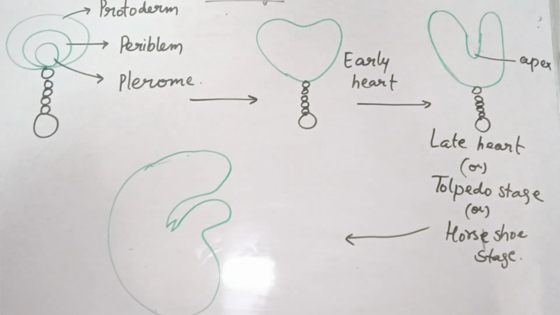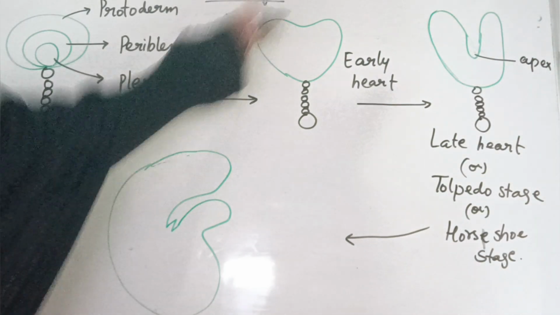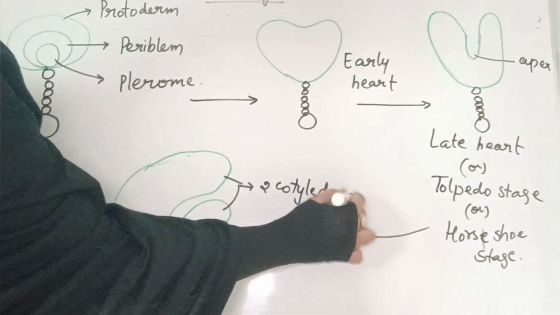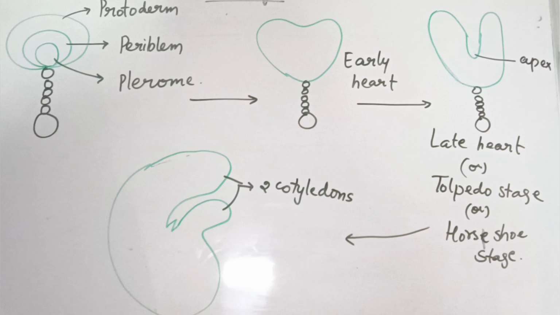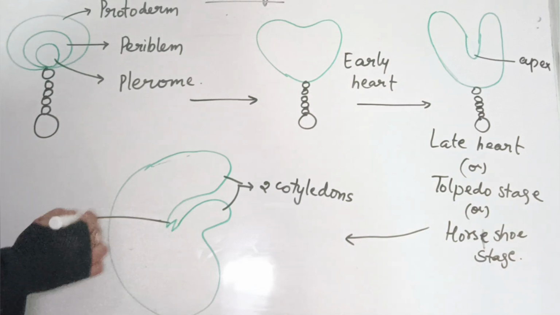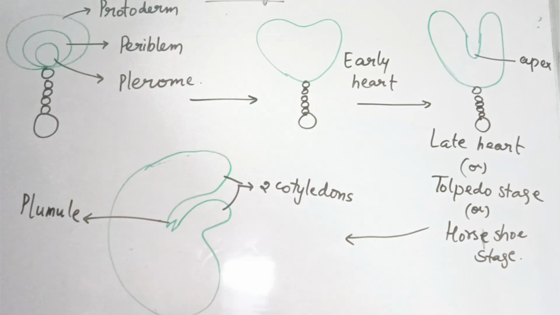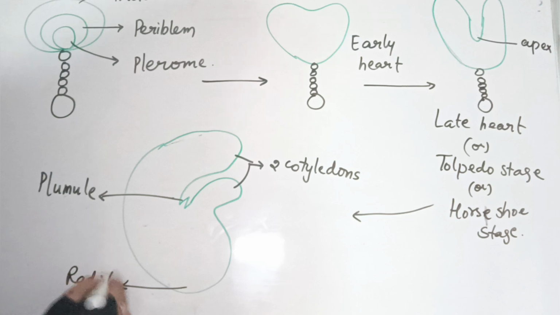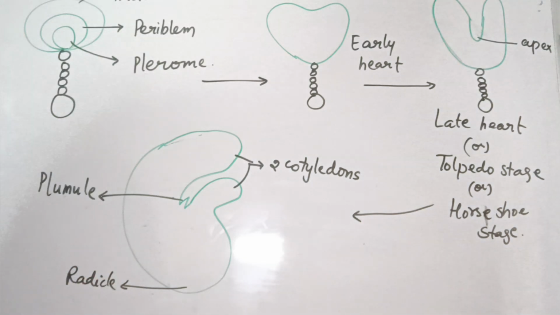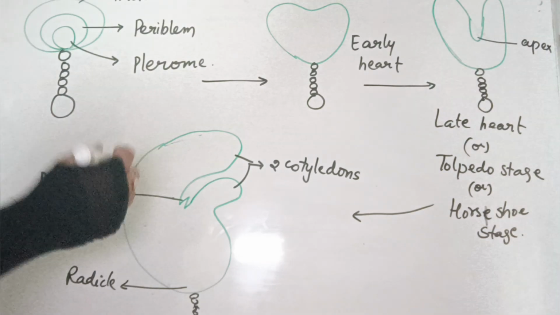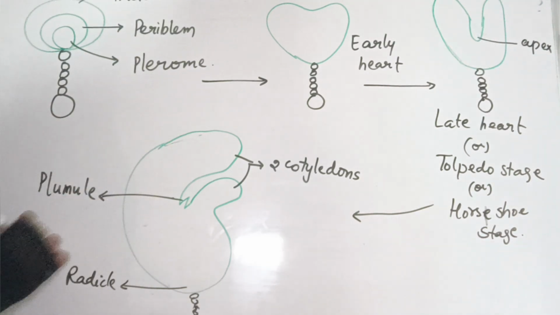Now here you can see that the embryo is forming the 2 cotyledons. These are the 2 cotyledons, right? And this part which is the inner one is nothing but the plumule. Now where will the radicle be here? The radicle will be at the base, that is here. And what about the suspensor cells? They got degenerated. Now this stage we are calling the dicot stage.